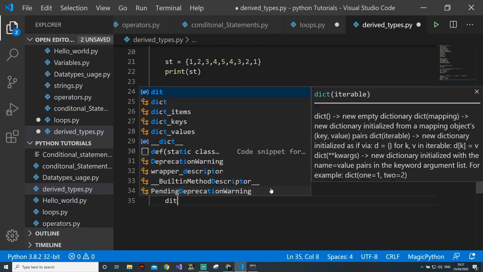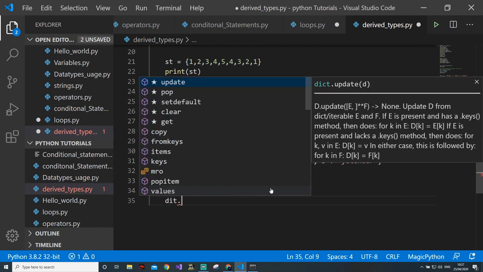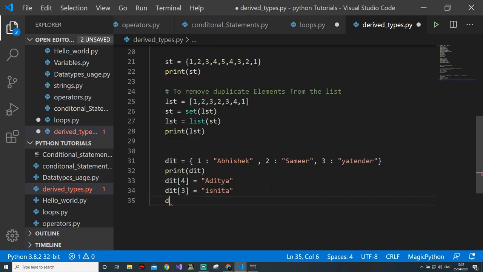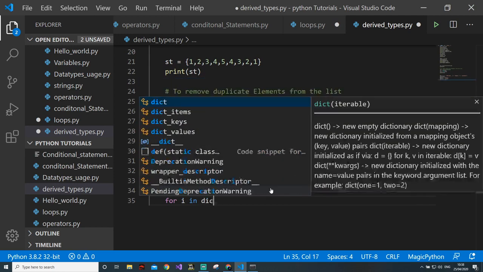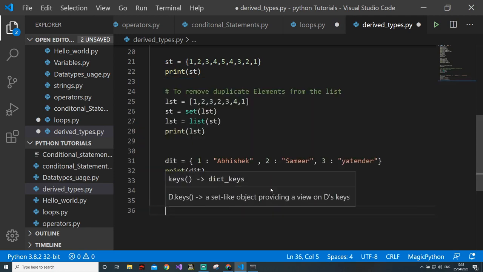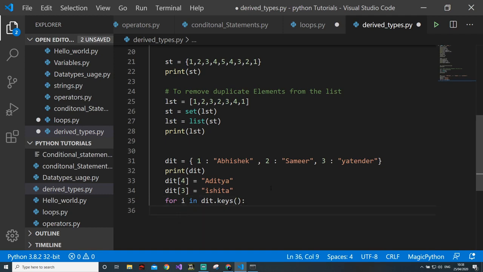You can find a key. The update function is used when you want to update a key. Okay, and then pop, default, clear, get. All these are things you can go through and see. But another thing I want to show is for i in dict.keys. If you just want to print keys, this function will help. It will just print your keys.